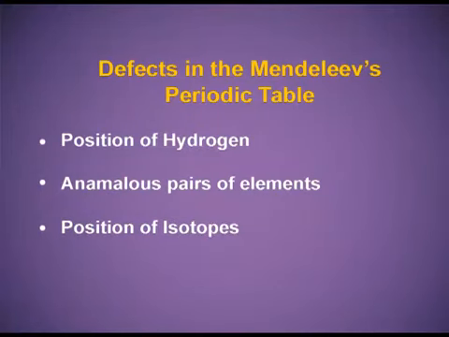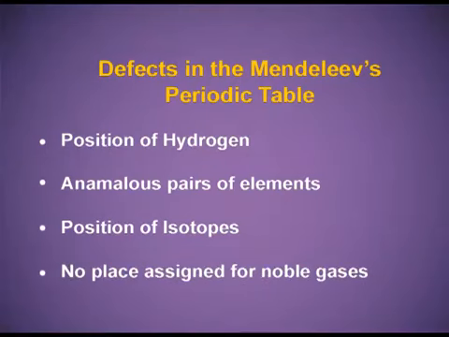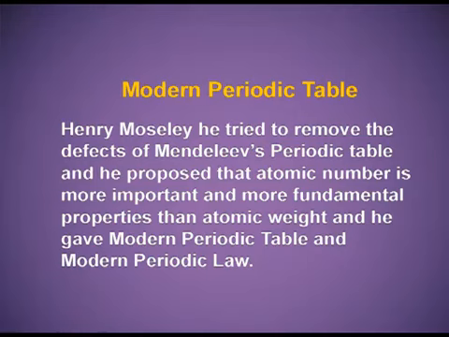Position of isotopes. As we know, isotopes have different atomic weights, but Mendeleev placed them together. There was no place assigned for the noble gases since they were not discovered at the time of Mendeleev. Henry Moseley tried to remove the defects of Mendeleev's periodic table, and he proposed that atomic number is a more important and more fundamental property than atomic weight, and he gave the modern periodic table and the modern periodic law.